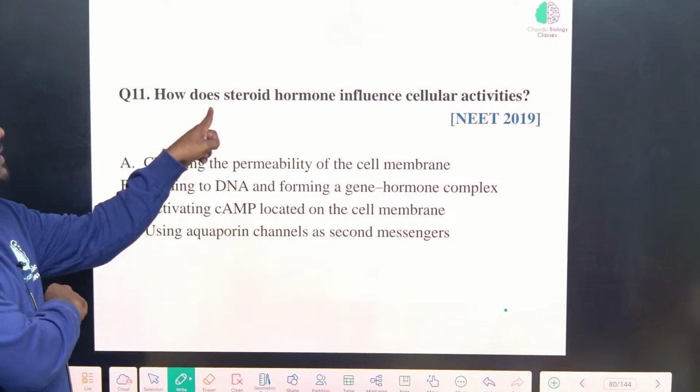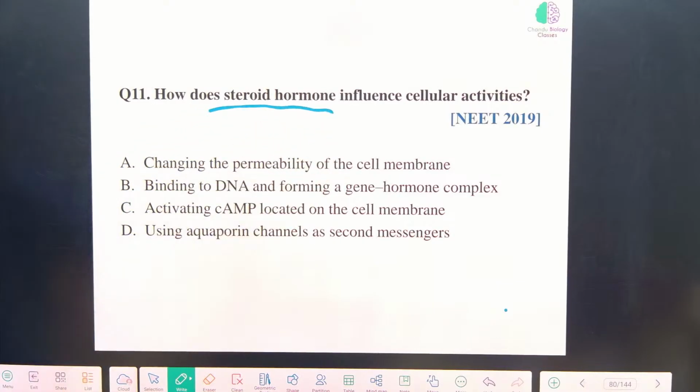Again, what is the hint? You know how the steroid hormones act. Slowly, see, you have given the answer in less than 20 seconds. Never ever do that. Okay, think slowly. We read it now in the starting, that much time I have explained that simple line.